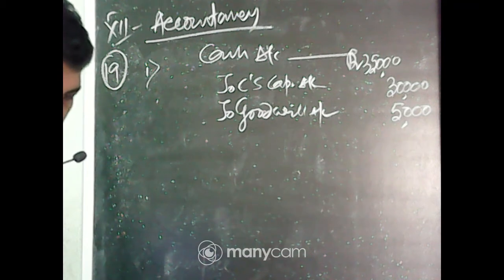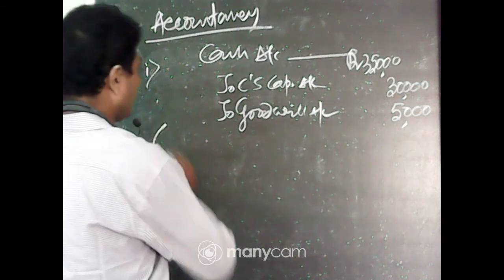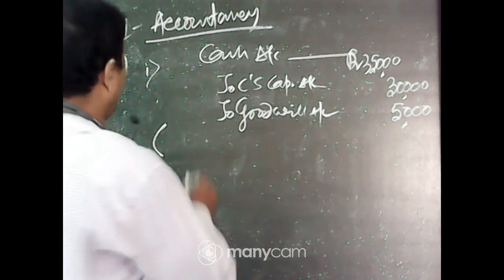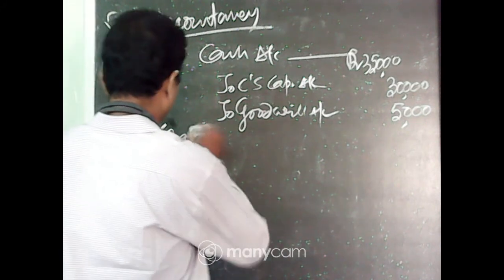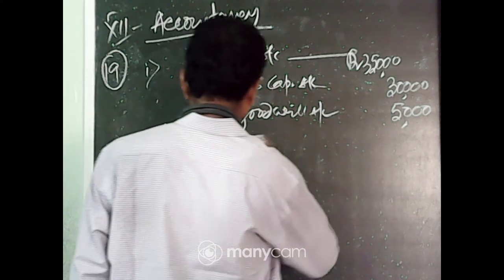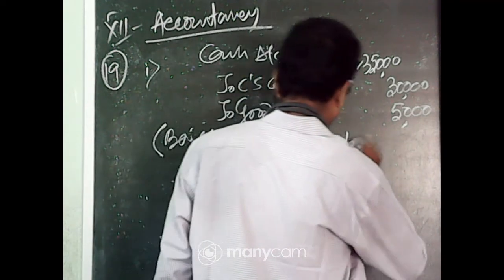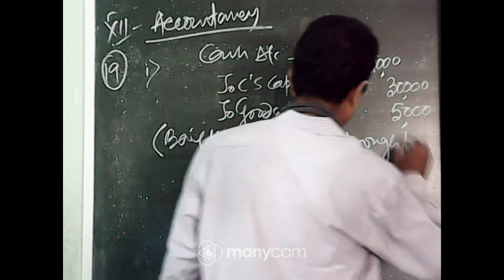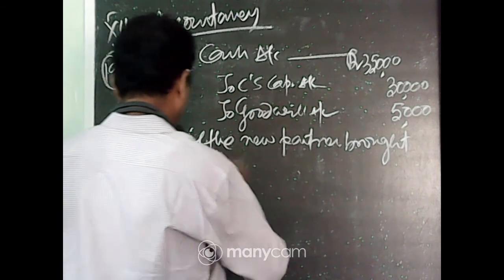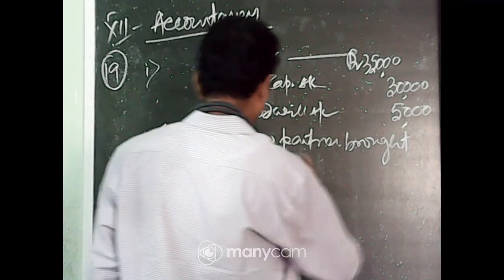Being the new partner brought in cash and goodwill.